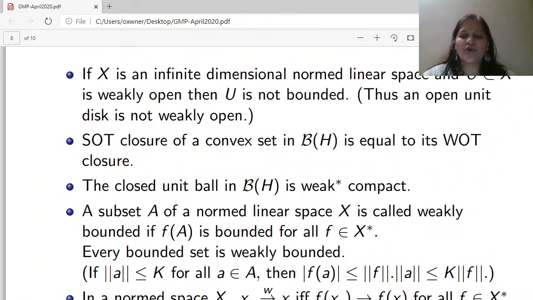SOT closure of a convex set in B(H) is equal to its WOT closure. The closed unit ball in B(H) is weak star compact.